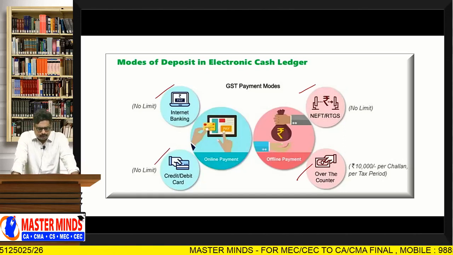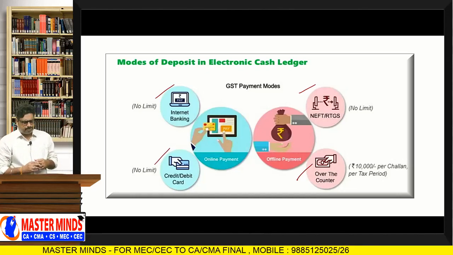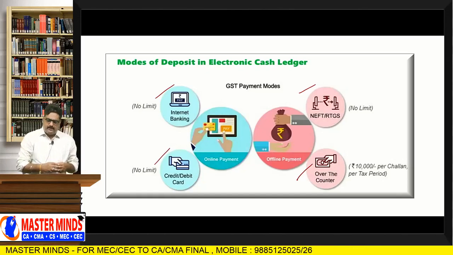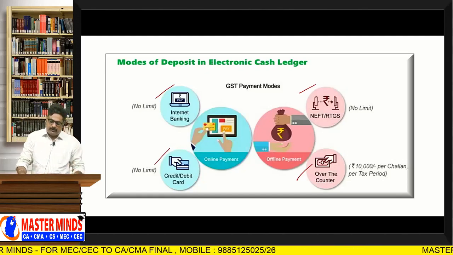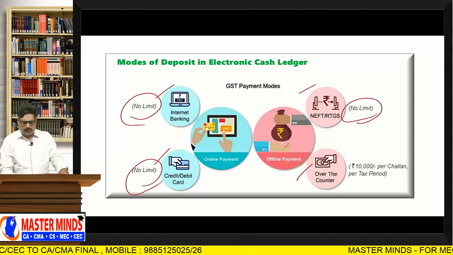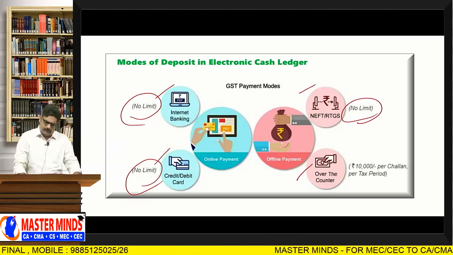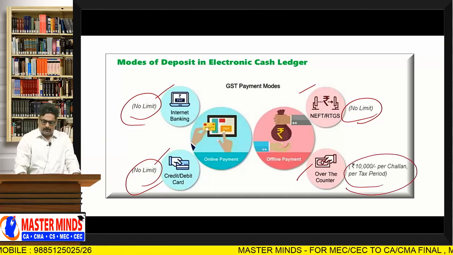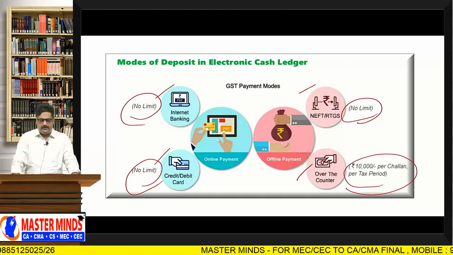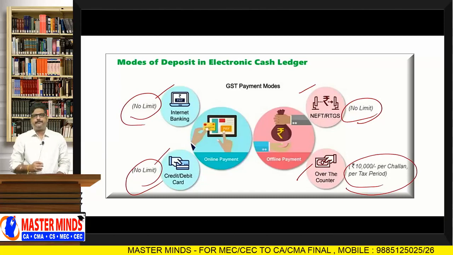With respect to that, through internet banking, debit card or credit card, NEFT or RTGS, you can deposit without any limit. But with respect to over the counter, the limit is 10,000 rupees per challan per tax period. That is the point.